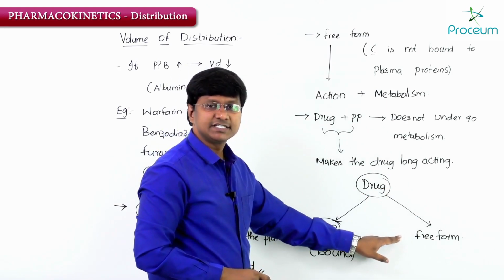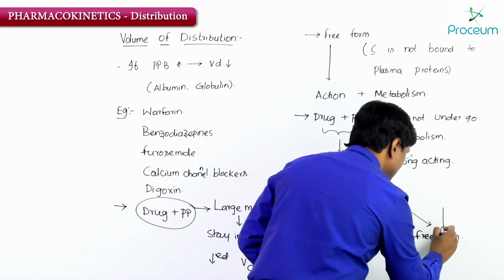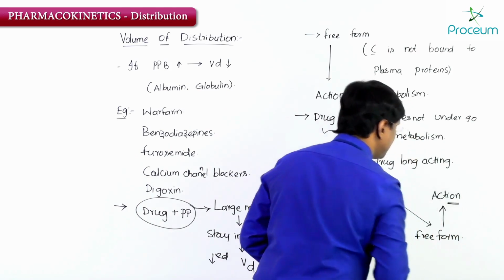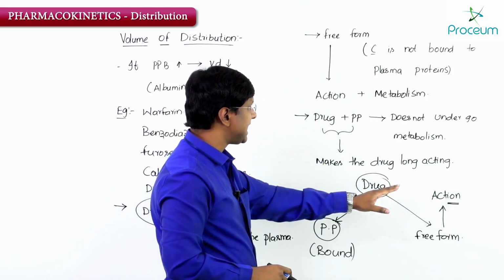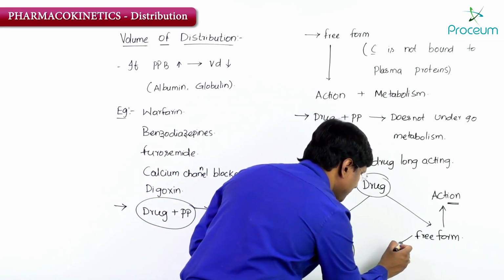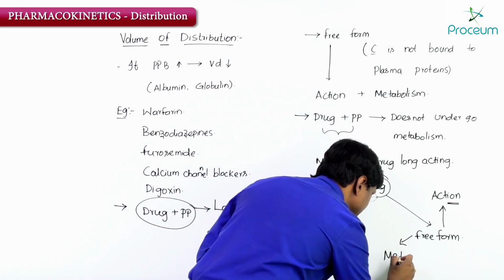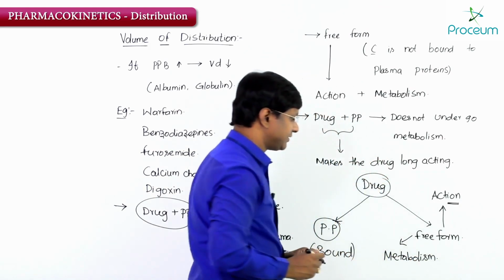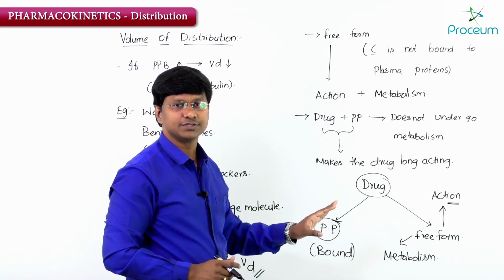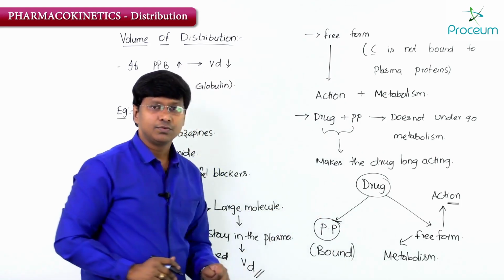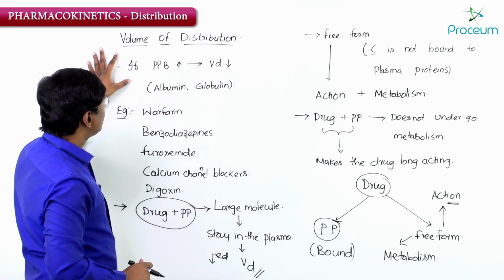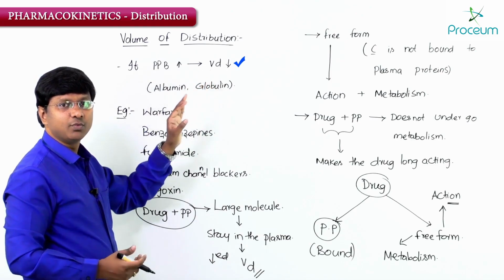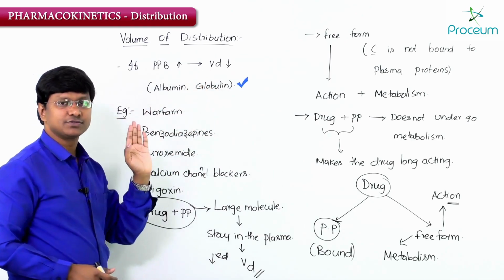And remember, it is this free form which will show the action, and it is this free form which will undergo metabolism. Now, the drug which has high plasma protein binding capacity has less volume of distribution. And what are those plasma proteins? That is albumin as well as globulin.